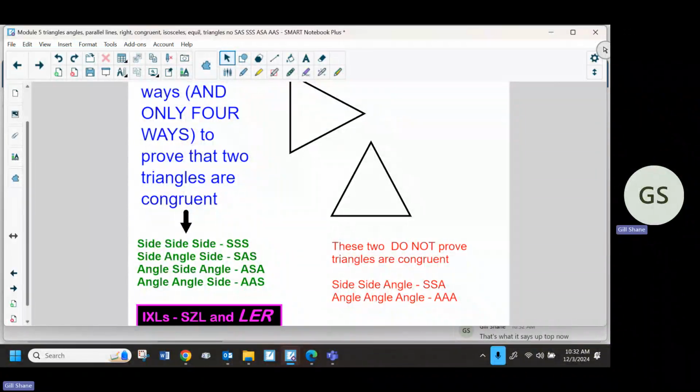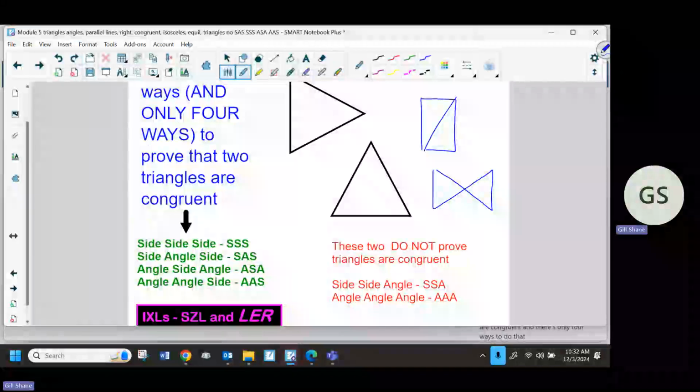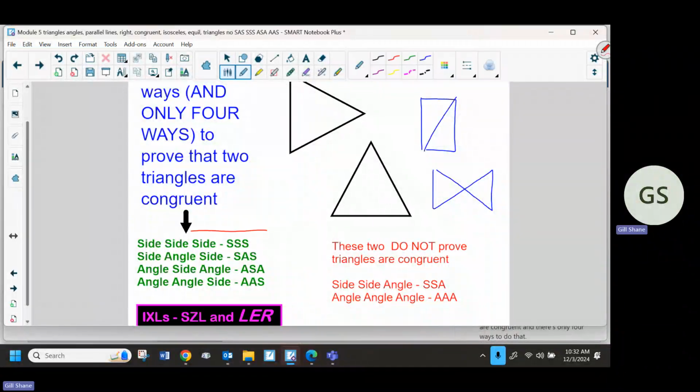Now, it's not always going to be as easy as far as the images go. There could be all kinds of images like this. Could be something like this. But somehow you're going to have to figure out whether or not the two triangles are congruent. And there's only four ways to do that, by proving that one of these four things is true.